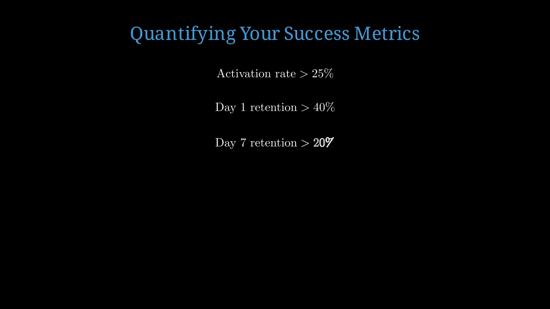Day 7 retention should exceed 20%. 2 in 10 users are still active after 1 week. Day 30 retention should exceed 10%. 1 in 10 users remains active after 1 month. If you hit these thresholds, you have a foundation for growth.